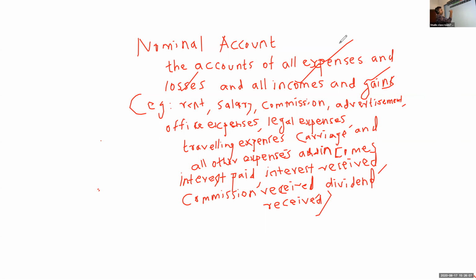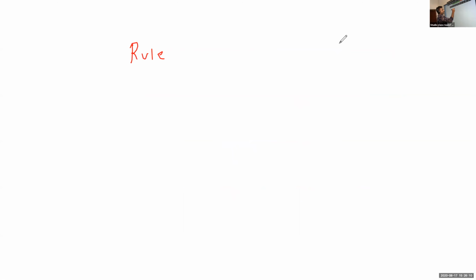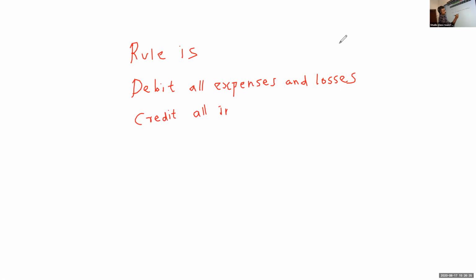The rule is, it is very easy: debit all expenses and losses, and credit all incomes and gains.